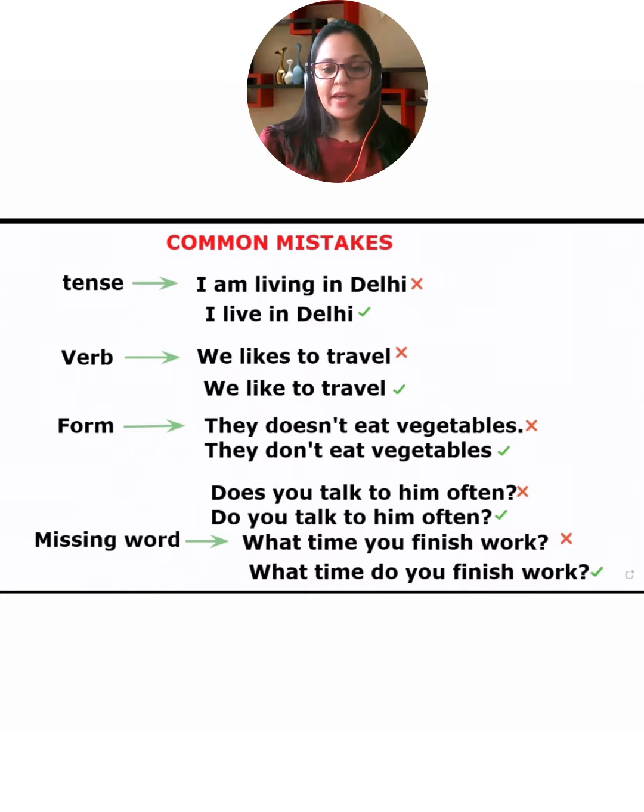That is why do you talk to him often, right? Does is wrong. Then, what time you finish work? We will say, what time do you finish work?